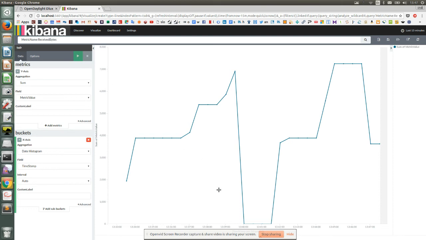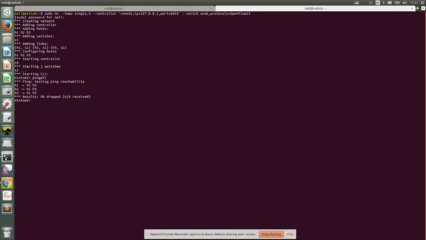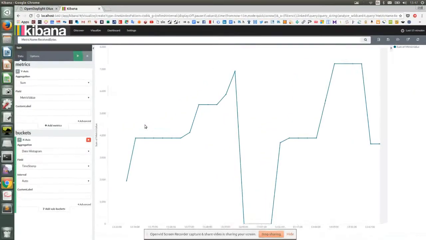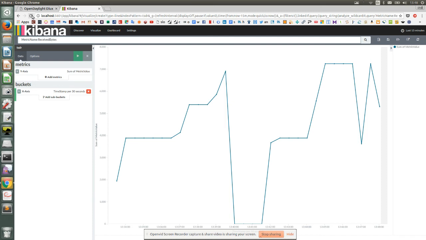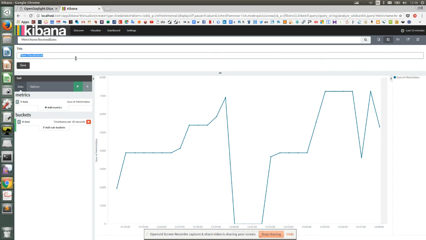So we now get a chart showing all the bytes received for our OpenFlow switch, and this will update if I send additional traffic through Mininet. Okay, so we can see the new data in the right hand side of the chart. Now, what I can then do is to save this visualization,